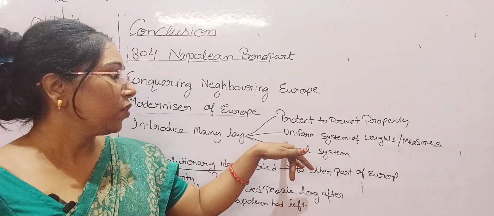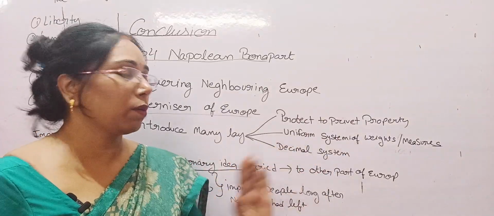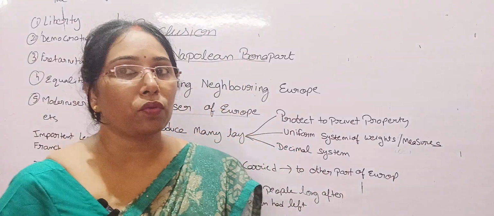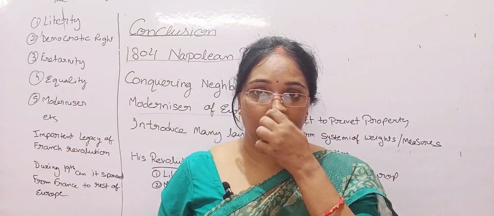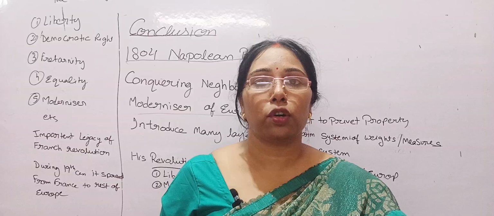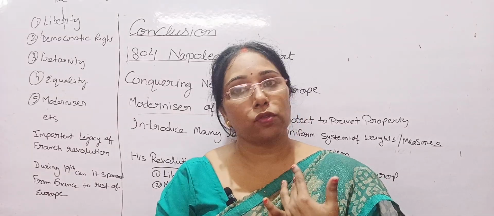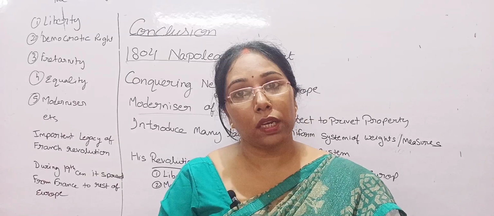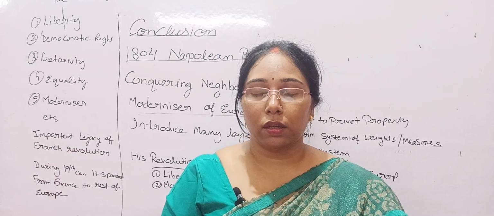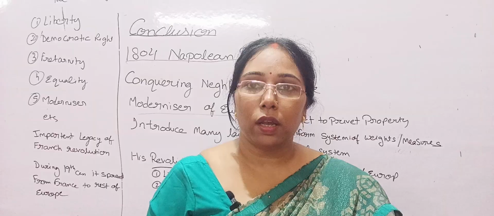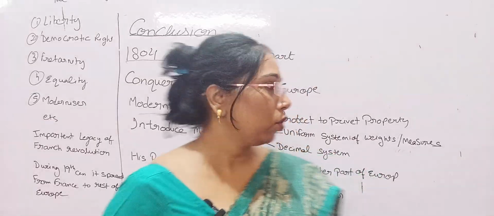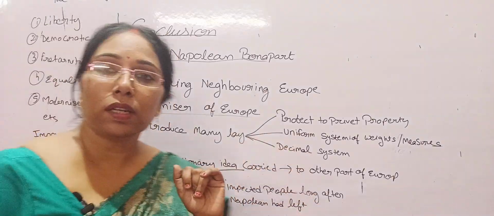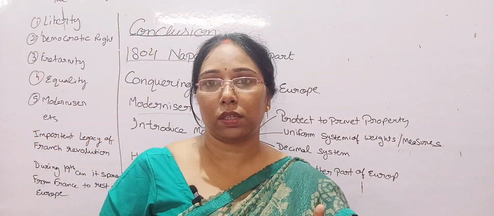Second, he brought a uniform system of weight and measure. What is the uniform system of weight and measure? Like, as you read in your math section, 1000 gram is equal to 1 kg, 1000 milliliter is equal to 1 liter. So that is called uniform system of weight and measure. And he introduced a decimal system.